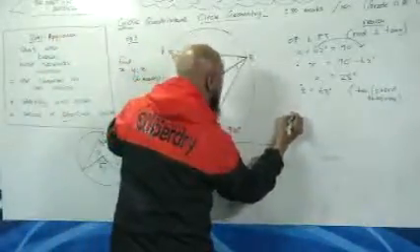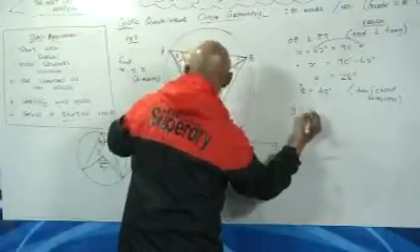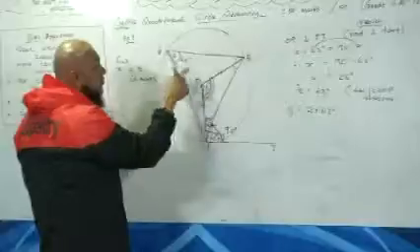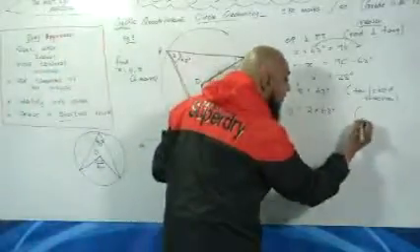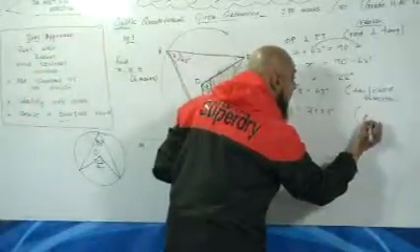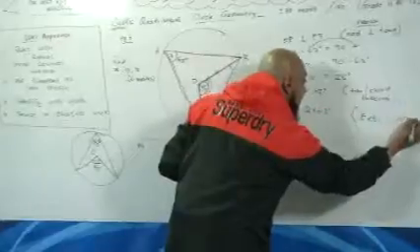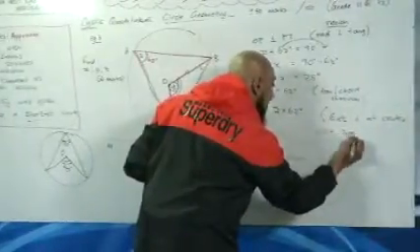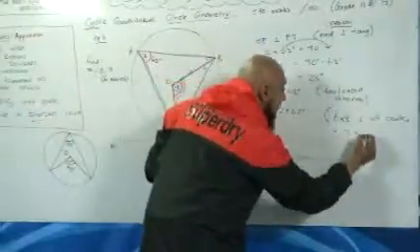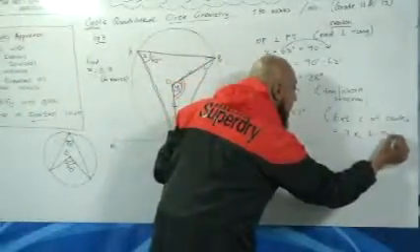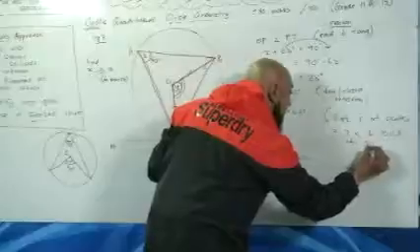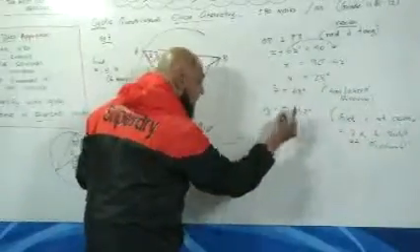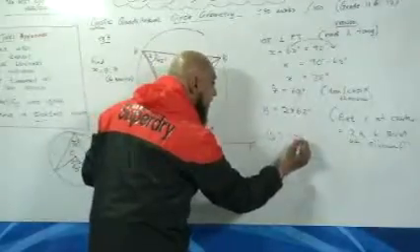We've got angle Y is equal to 2 times 62. Why is Y 2 times 62? What is your reason for that? Exterior angle at center is equal to 2 times angle subtended at circumference. Therefore, angle Y is equal to 2 times 62, 124 degrees.